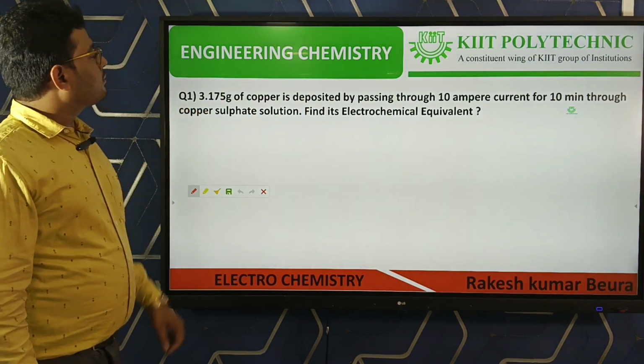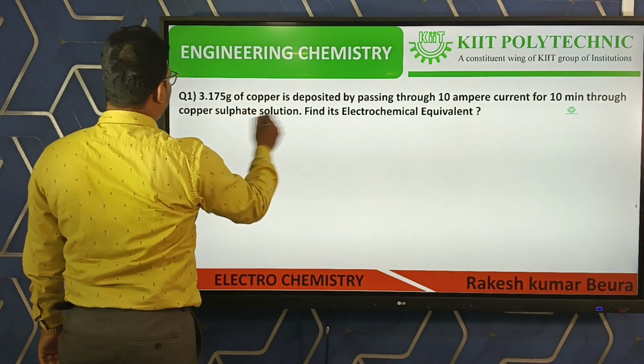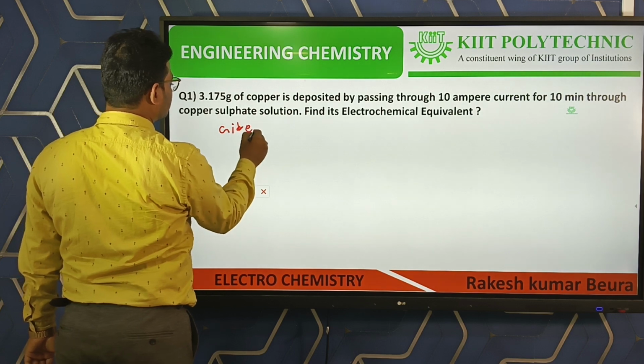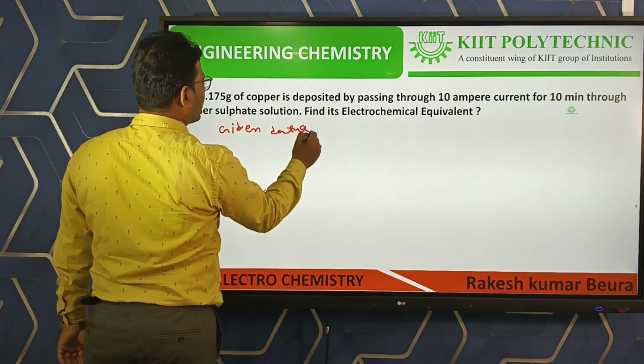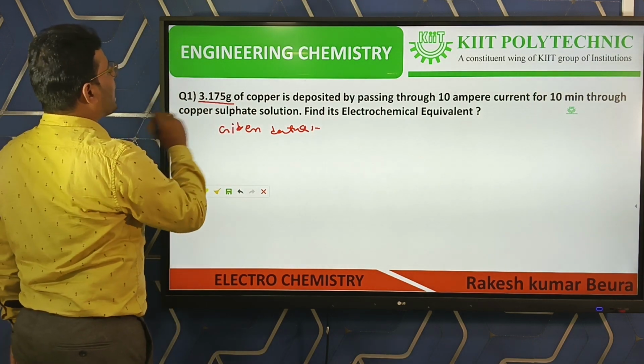After the problem is stated, we have to write the given data. The given data are first 3.175 gram of copper.